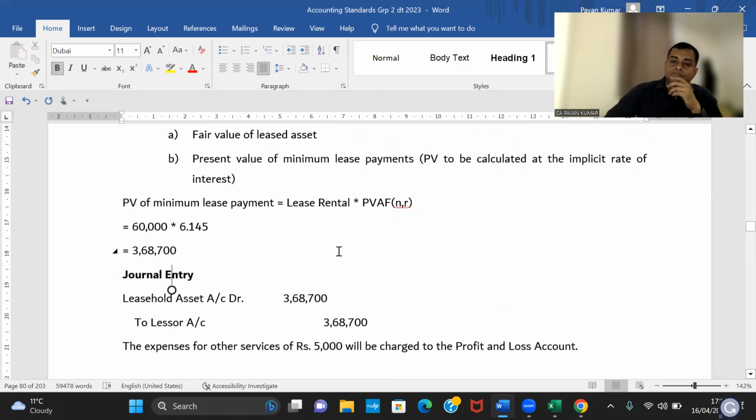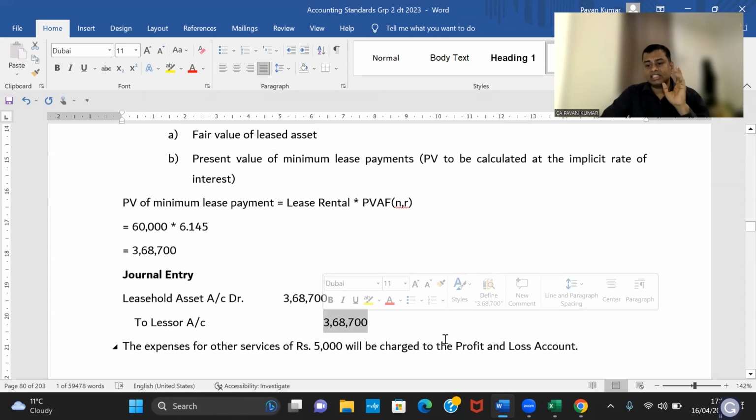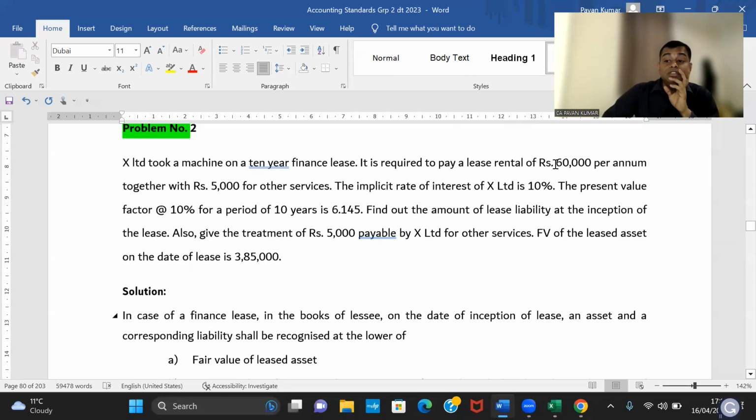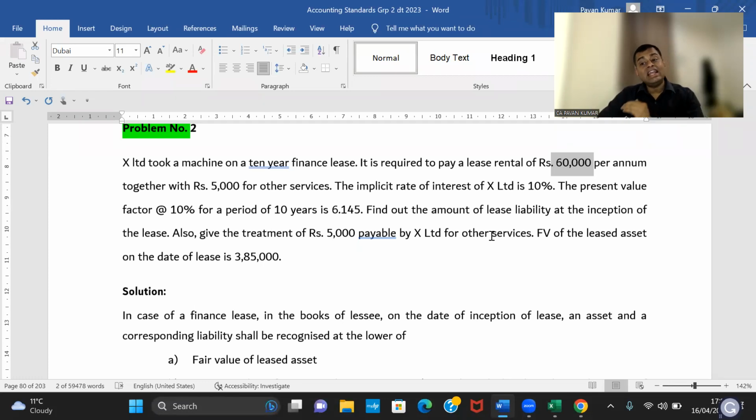Now, Pavan sir, I took this asset at 3,68,700. I have taken this asset on lease. Then every year I'll be paying 60,000. So at the end of first year, 60,000 paid. At the end of second year, 60,000 paid. At the end of third year, 60,000 paid. At the end of fourth year, 60,000 paid. Like that, I am paying for 10 years.